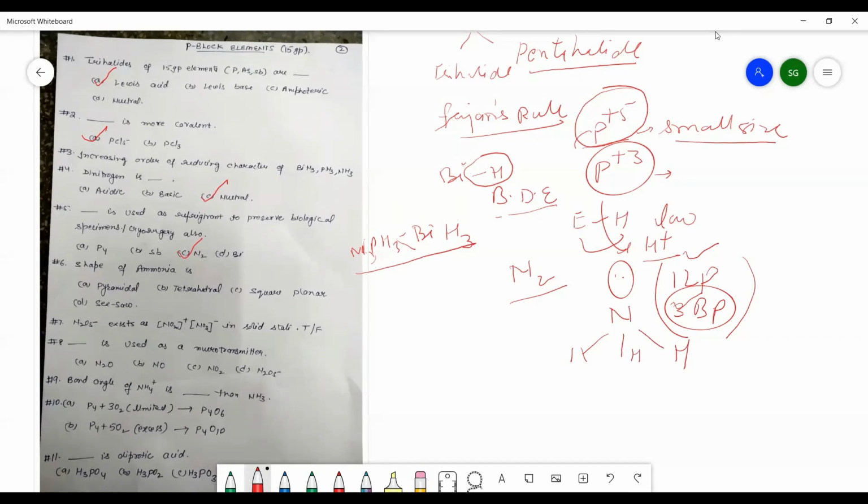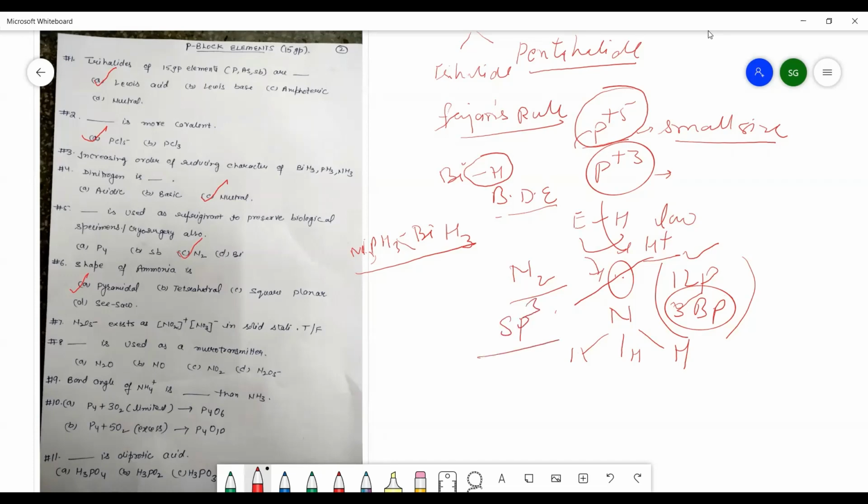This is not the tetrahedral structure because lone pair of electrons are never included in the shape of the molecule. They are included in the geometry. It is distorted tetrahedral in geometry, but the shape is pyramidal. So ammonia has the pyramidal shape. We can also discuss here the hybridization. Hybridization is sp3, which may also be asked in the examination.